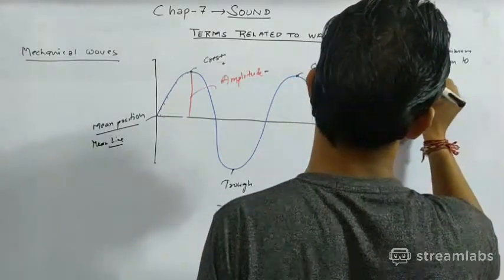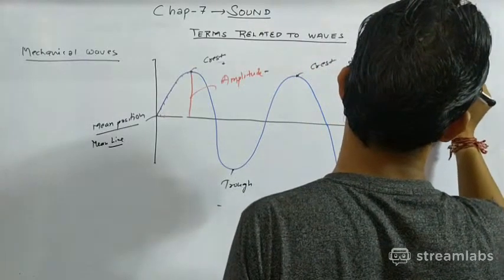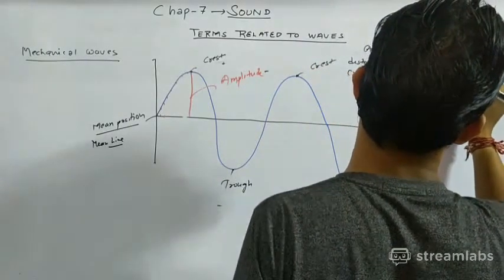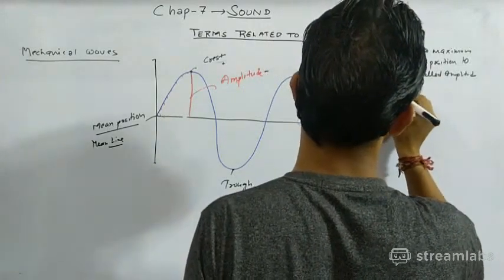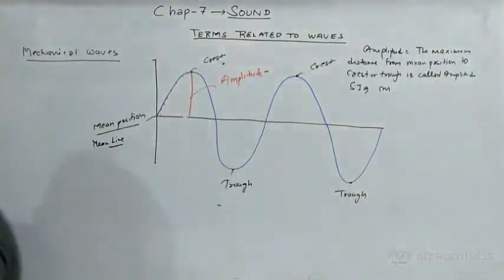This is called amplitude, and the SI unit of amplitude is meter. I hope you are getting it.